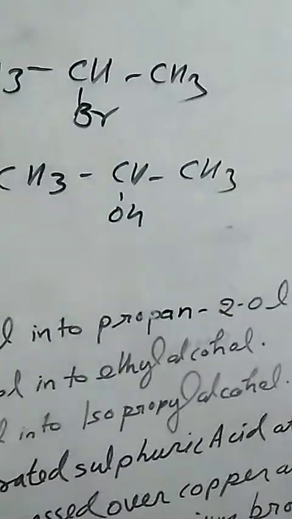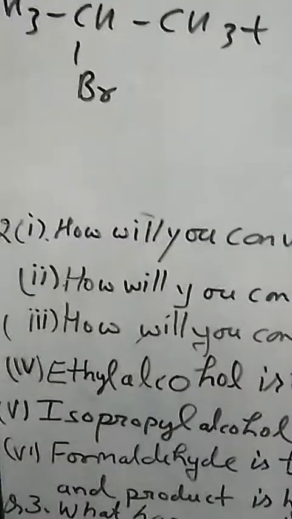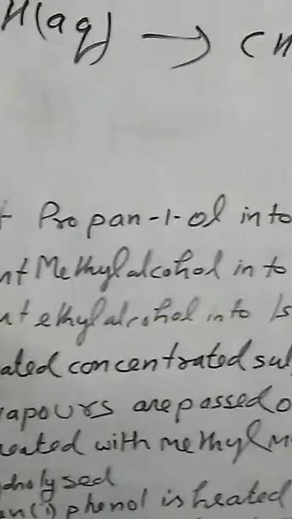So this is isopropanol, or propan-2-ol. Do you understand the answer to this question? Then okay, we have to move on. How will you convert methyl alcohol into ethyl alcohol? For that, first of all, let me work this out roughly.